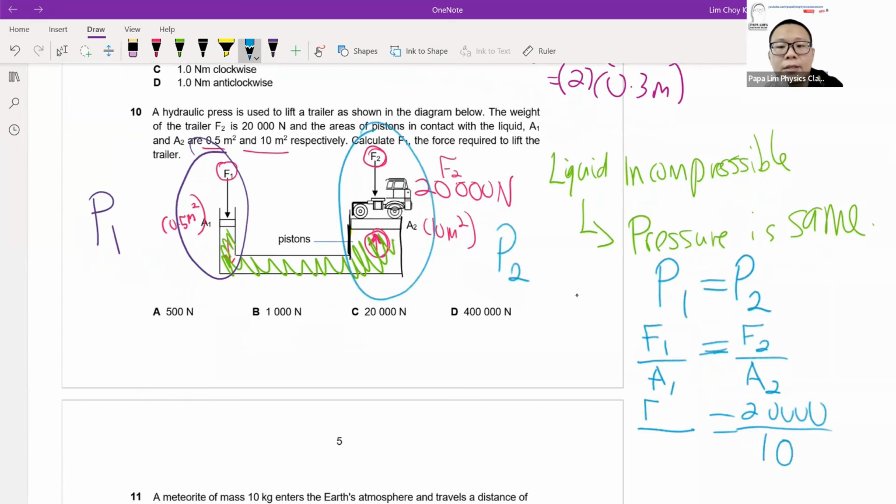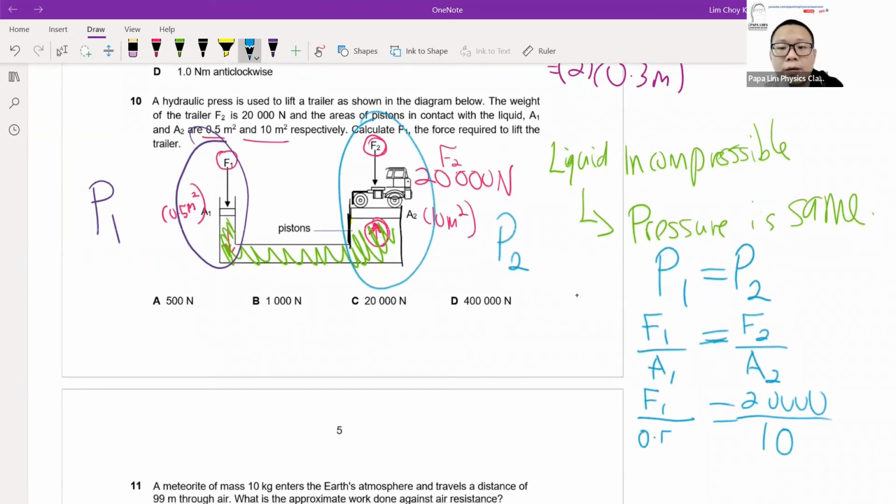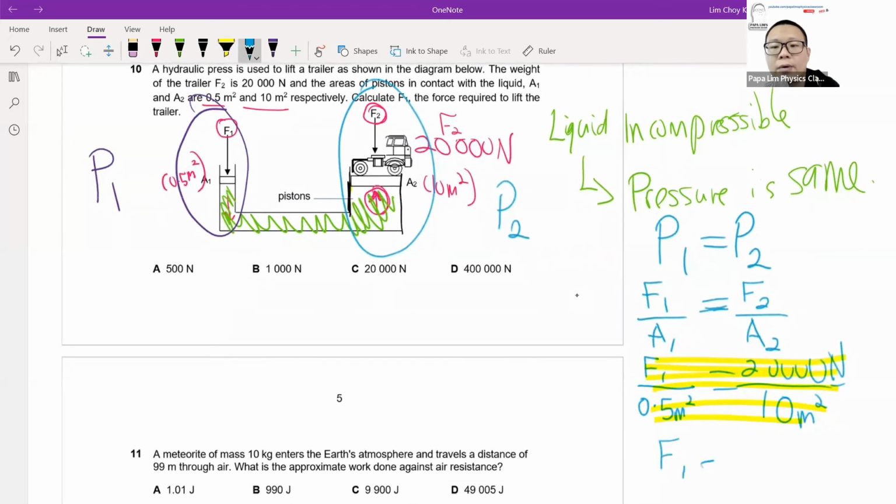On the left side, F1 is unknown, which is what you need to find, and the area given is 0.5 meters squared. You arrive at a simple algebra equation. Do your cross multiplication to identify F1, and if you press your calculator, you'll find the answer is 1,000 Newton, which is option B.